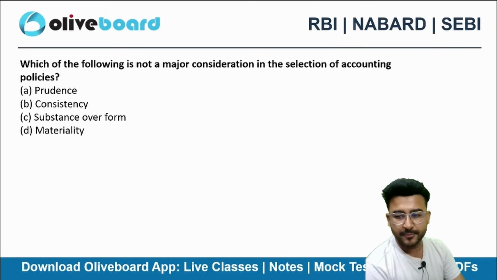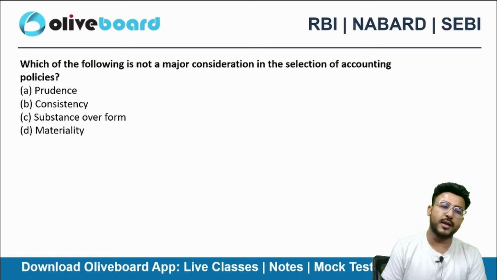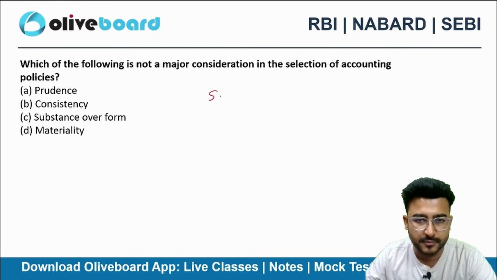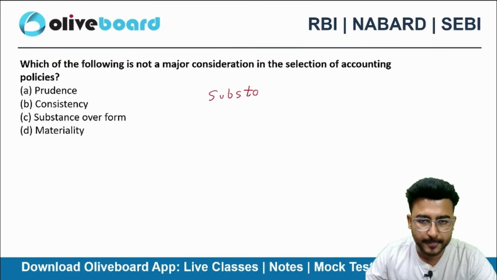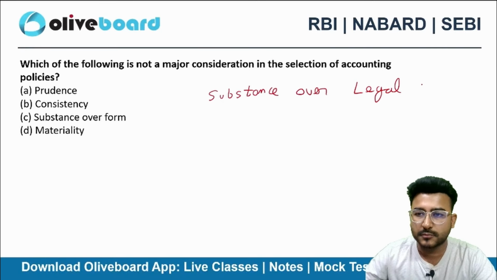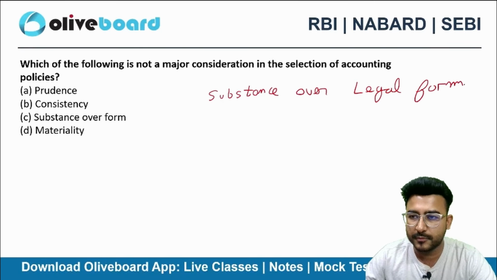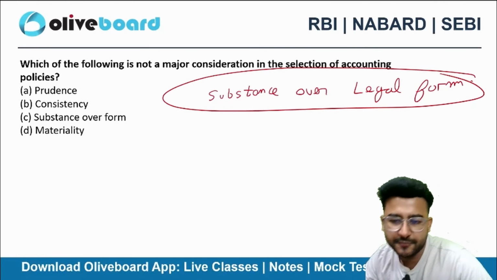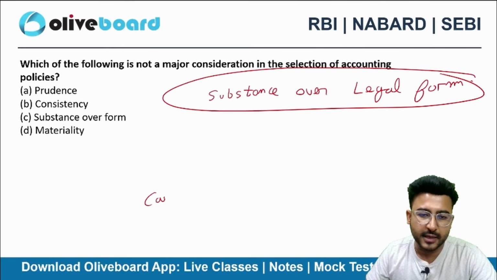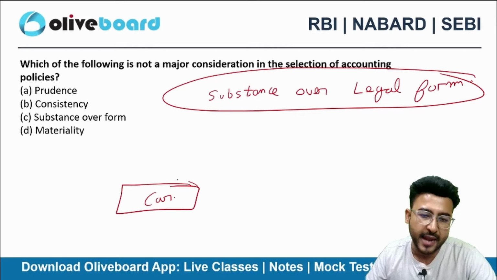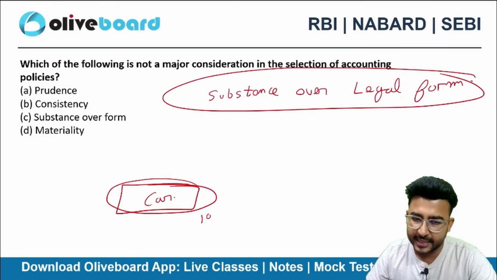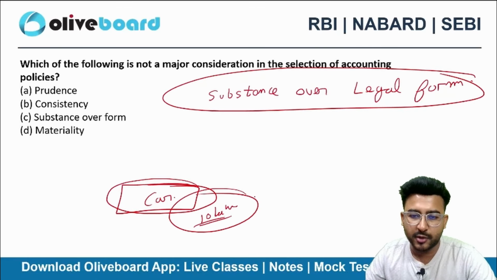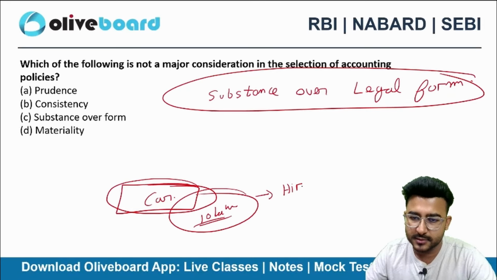Sure, Nancy, definitely. I can explain substance over legal form. So we call it substance over legal form. Say for example, you're buying a brand new car worth 10 lakh rupees, but you are buying it on a hire purchase basis.